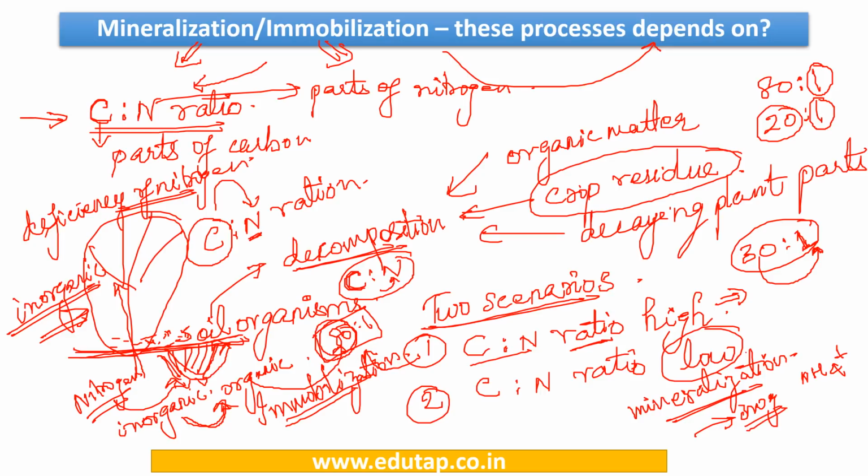Now this inorganic form can be very well utilized by the plants. Okay, so you need to actually understand these concepts: when we are referring to immobilization, the availability of nitrogen is blocked for plants because all the nitrogen that is available is being utilized by the soil organisms for the decomposition process. When we come to the process of mineralization, the organic nitrogen, because it is extra and the soil organisms do not require it, gets converted into inorganic form. Now this inorganic form is very well utilized by the plants because that is a suitable form for it.